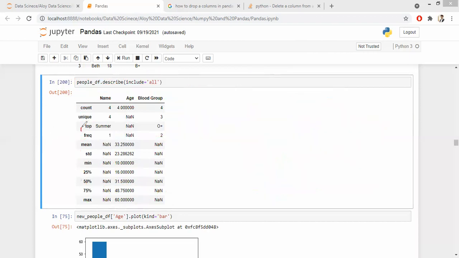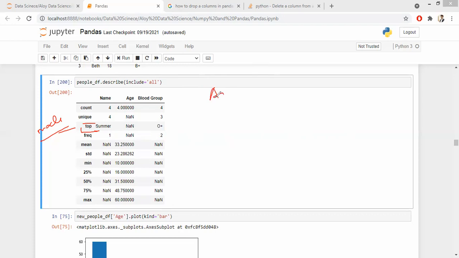Now, coming to top, why do you think top is necessary? Rahul said that top is nothing but my mode. Why do you think it is necessary? To find the maximum probability or something. No. Don't make it complicated.